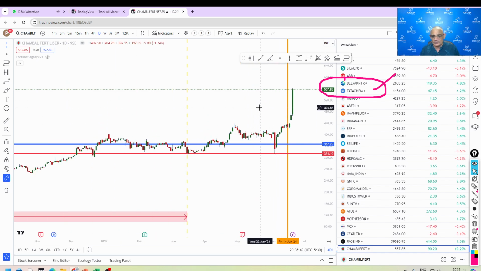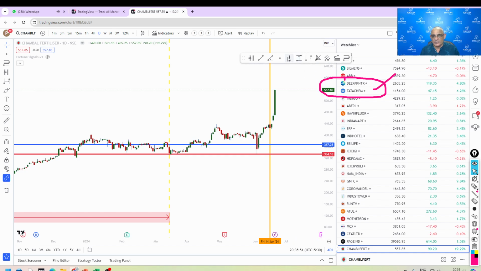So even if you do this, after predicting the time, you can simply use your trend line method, or whatever method you want to use, even a rounding pattern. But this is the time element which will have a say, and this is the miracle date for Chambal, and it has given a phenomenal move. So now this is in daily. Now let's go to 5 minutes.